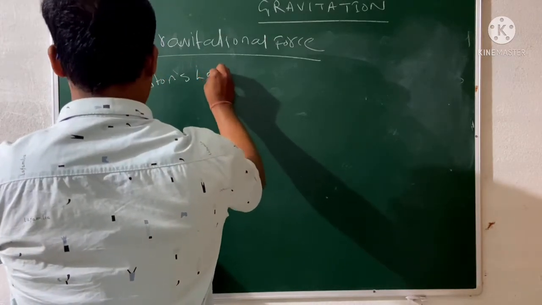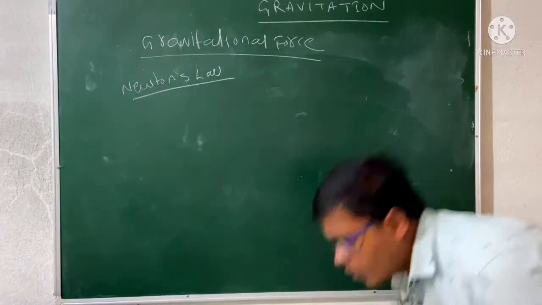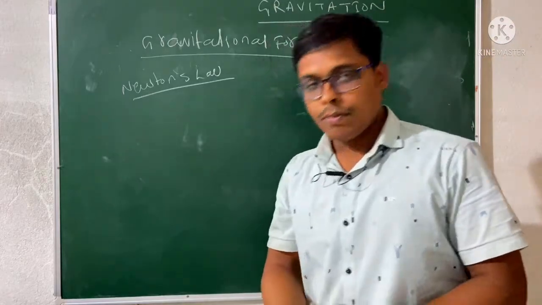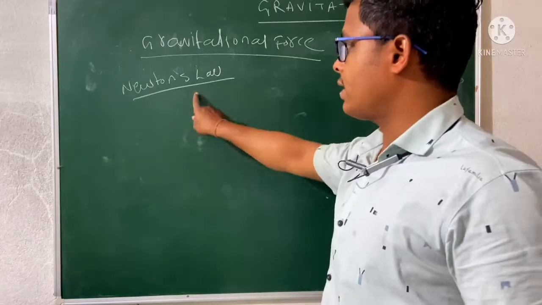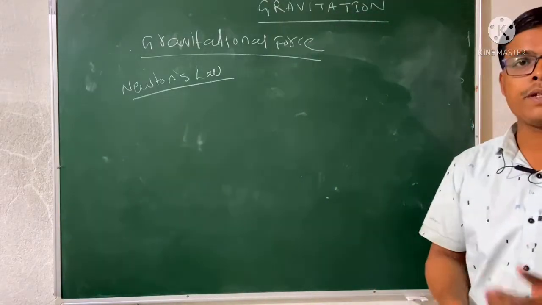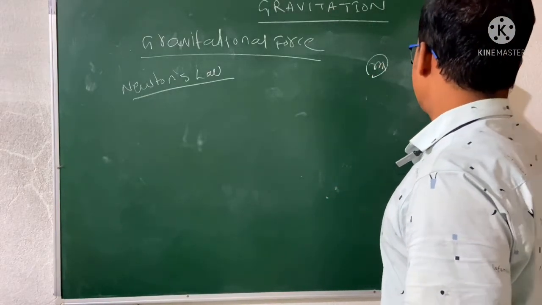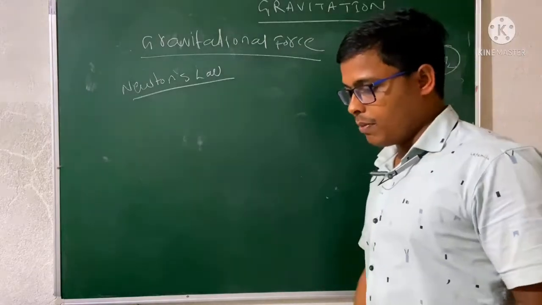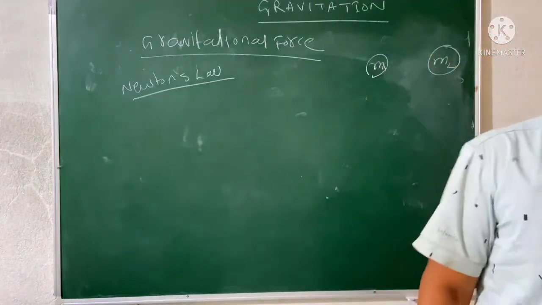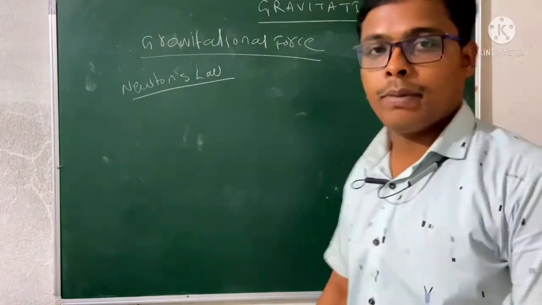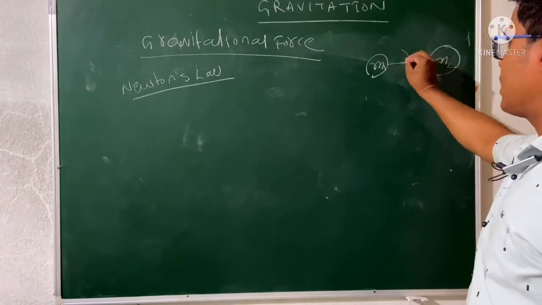Newton's law of gravitation. What is Newton's law of gravitation? You can write the theory also. But I will explain to you what Newton's law of gravitation is. So what Newton's law says is that for two massive objects, if m1 is a mass and m2 is another mass, and remember one is the heavier mass and the other is comparatively lower than the first mass, so that m1 and m2 are separated by a distance r.